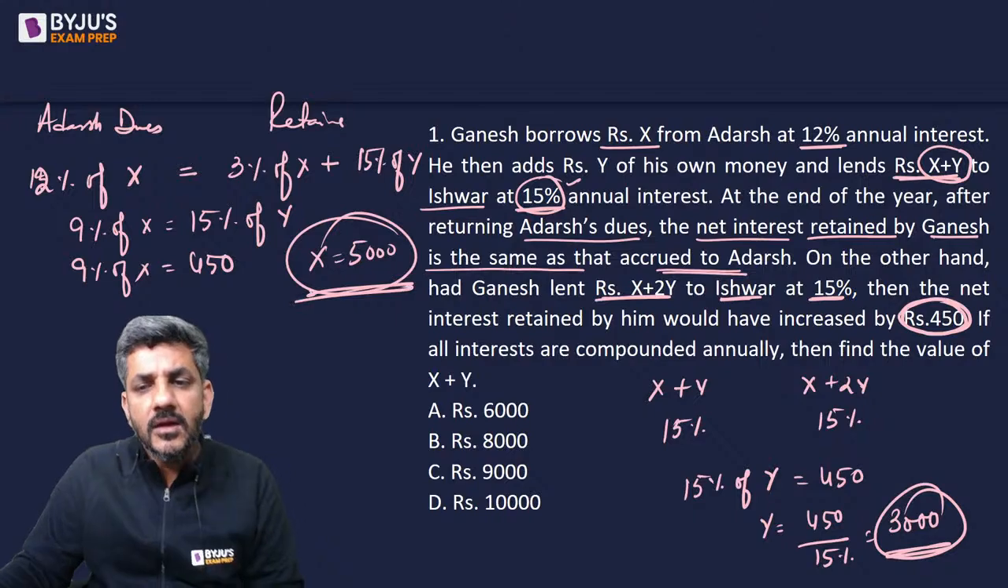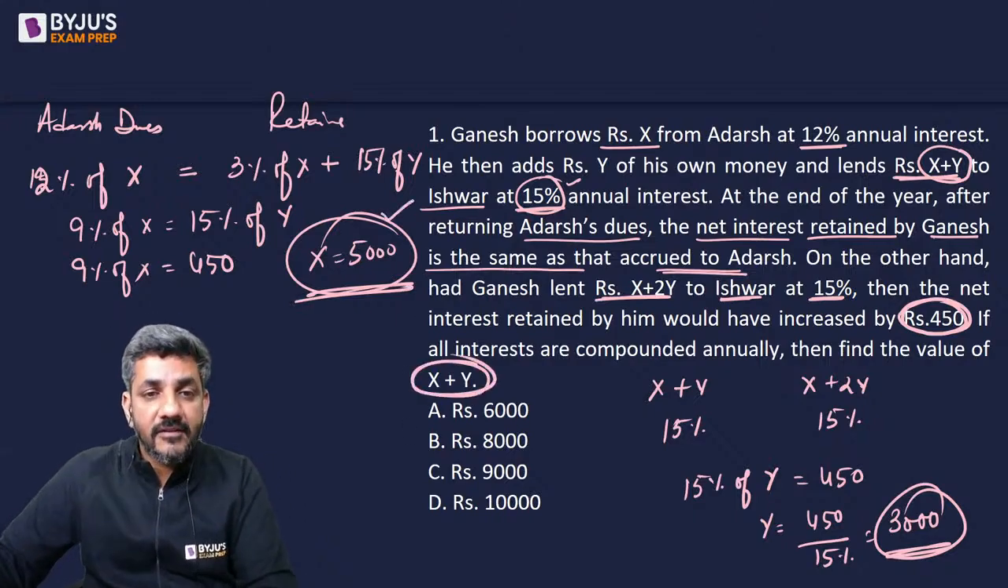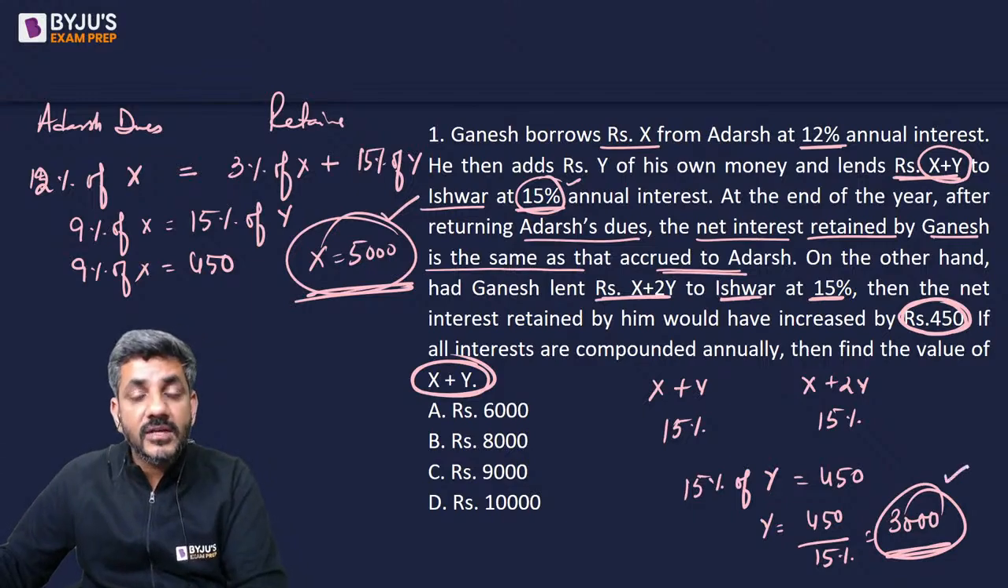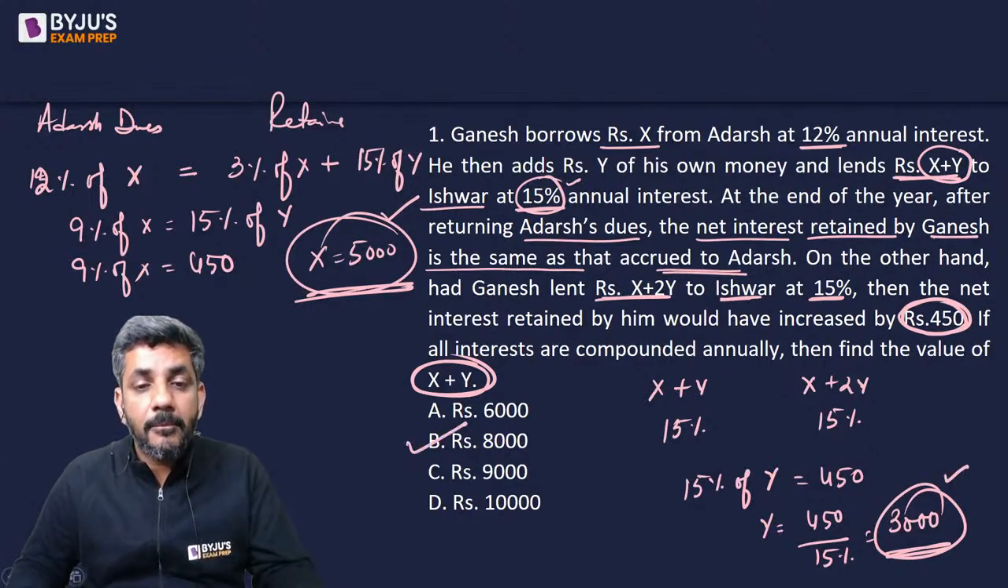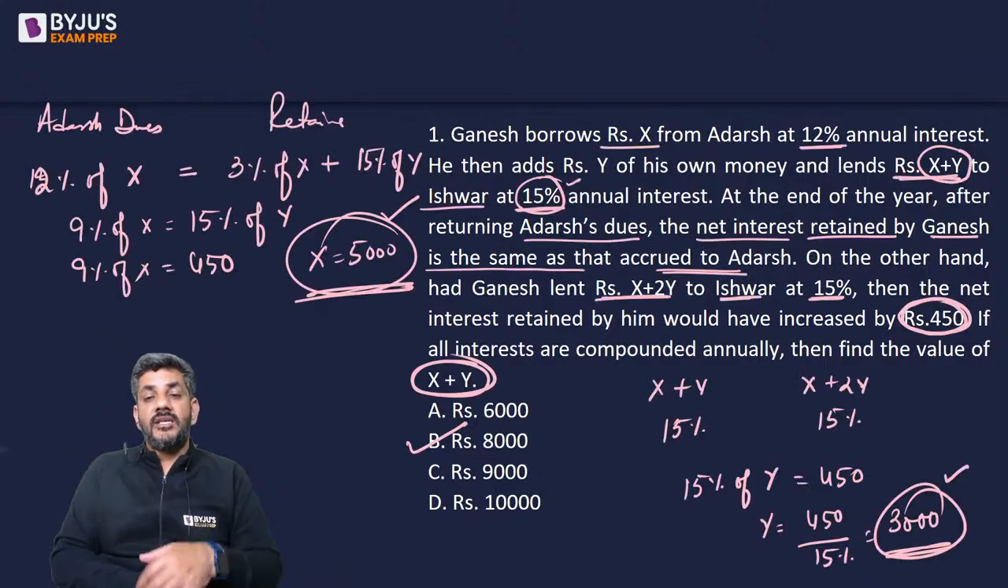Our job is done, because question is asking you what is the value of x plus y. x है 5000, y है 3000, दोनों को ऐड करके you get B option as 8000. So that is the right answer for question number 1.